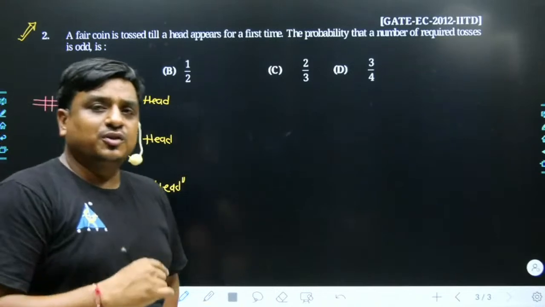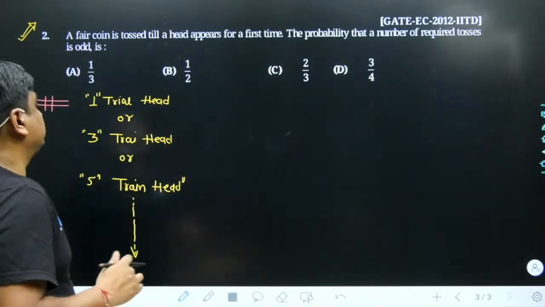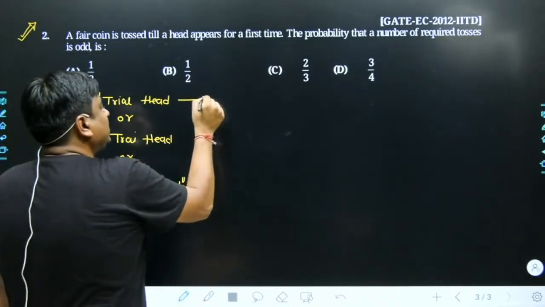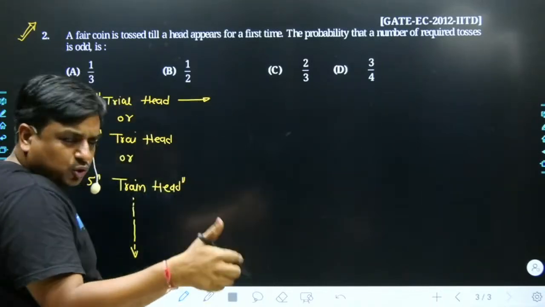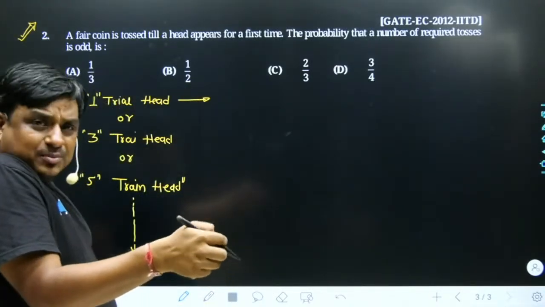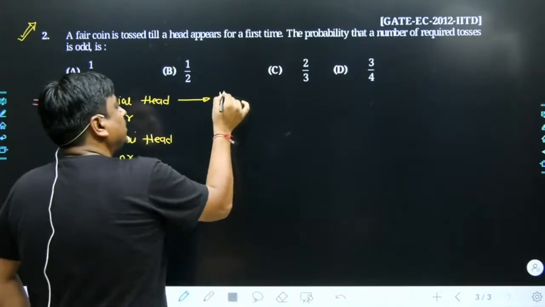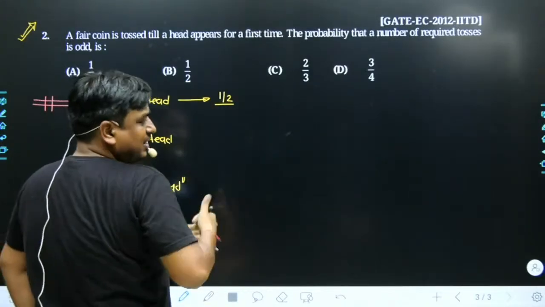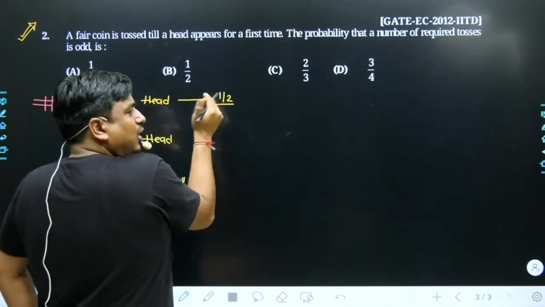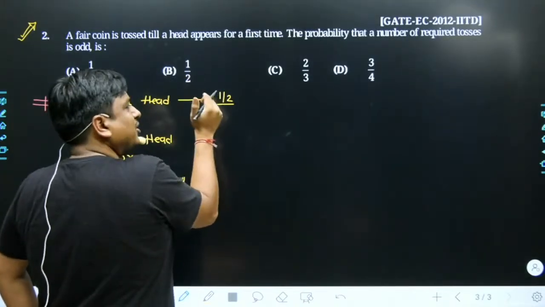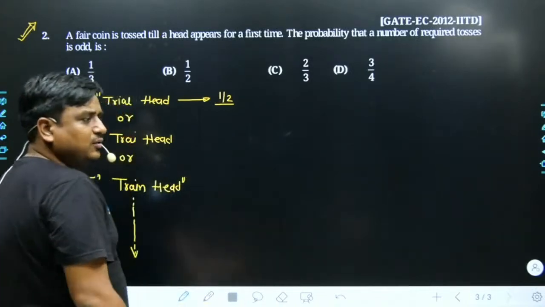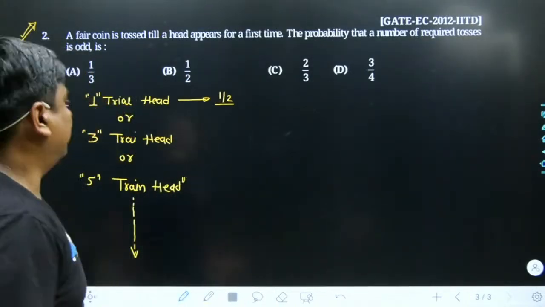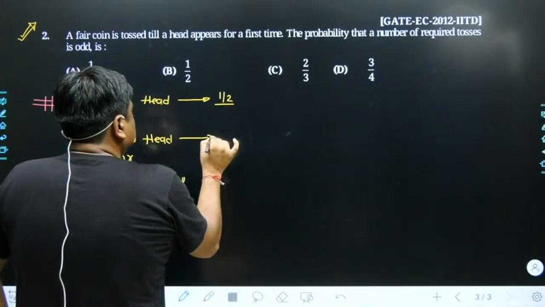So let me focus on the first outcome first. My dear friend, what is the probability that you toss a coin and the outcome is a head? Obviously it is half, because the total outcomes in my sample space are two, head comma tail. Out of head comma tail, head is my favorable event, which is 1 in count. So obviously it is 1 by 2.